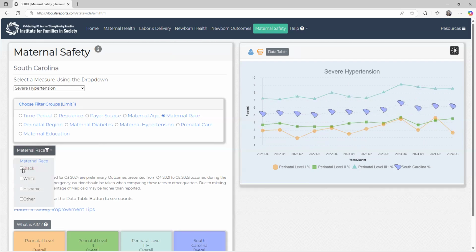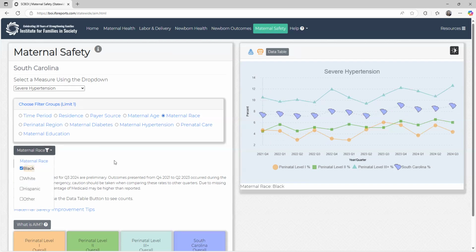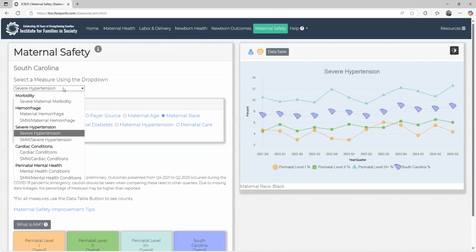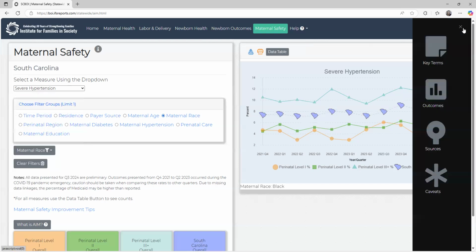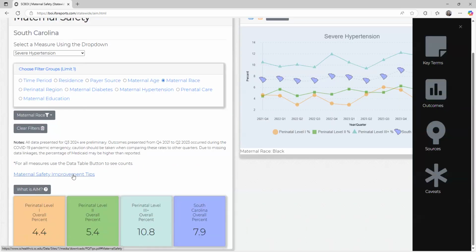And if you're wondering why am I only able to do one filter? If you think about SMM in the state as a whole, you might only have 500 cases a year, right? So you would just get a bunch of empty dashboards if you were allowed to filter at many, many levels. So this is really powerful data. We hope to add to this the last remaining measures, which are around substance use disorder, within the next couple quarters. And I already talked to you about resources, and I already talked to you about the improvement tips.